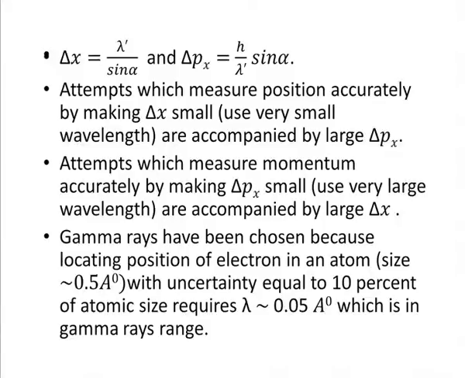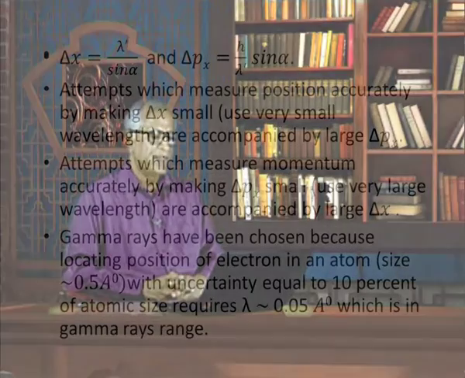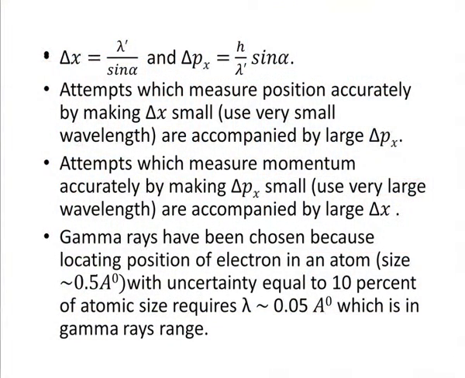So, this is what is that you attempt to measure position accurately and you land up with delta px very large. You cannot measure delta px accurately if you measure delta x accurately, and conversely if you want to measure delta px accurately and for that you use large lambda, then it is accompanied by large delta x.